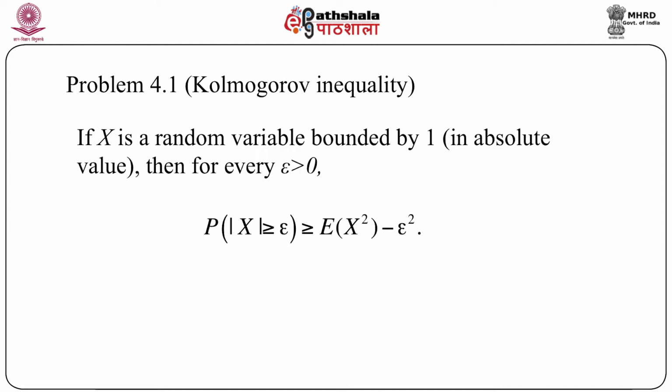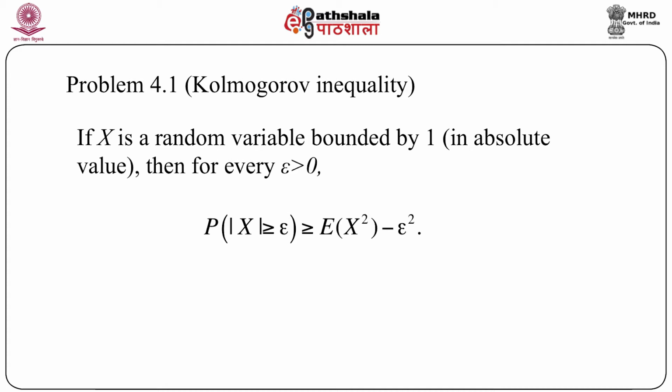Suppose x is a random variable which is bounded by 1 in absolute value. That means modulus of x is always less than or equal to 1. Then if we consider any epsilon which is arbitrarily small but positive, we can get a lower bound to the probability of modulus of x greater than epsilon. That means the probability of modulus of x greater than or equal to epsilon is greater than or equal to expectation of x square minus epsilon square.